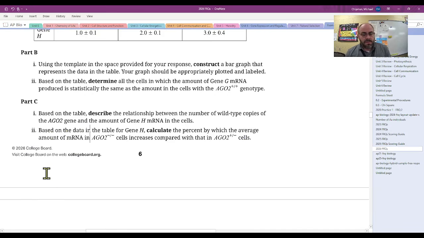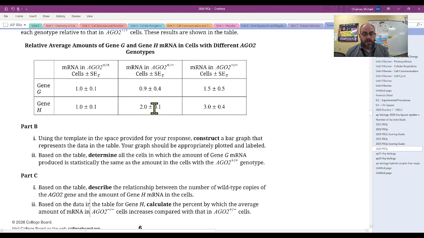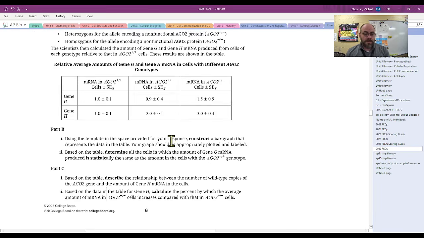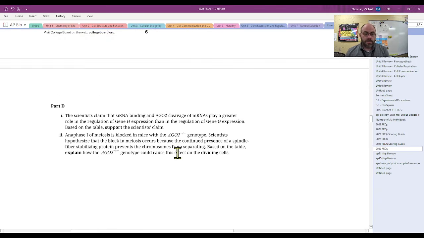Part 2, based on data in the table, calculate the percent by which the average amount of AGO minus increases compared to plus minus for gene H. And so it starts at 2 and it goes to 3. And so this is just a percent change problem. It goes up by 1, which is 50% of 2, and so 50% change.